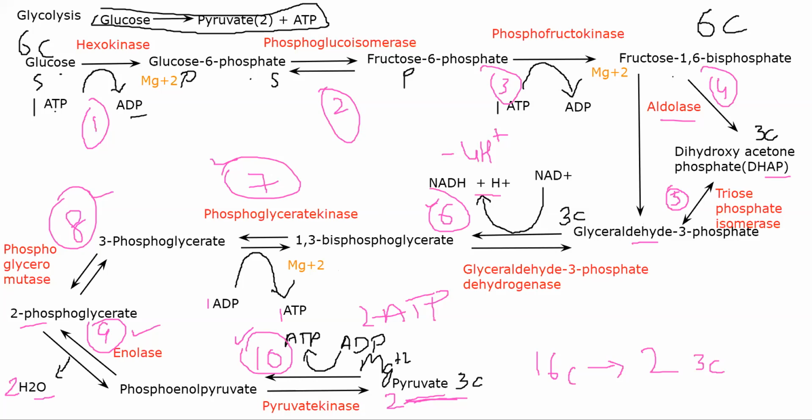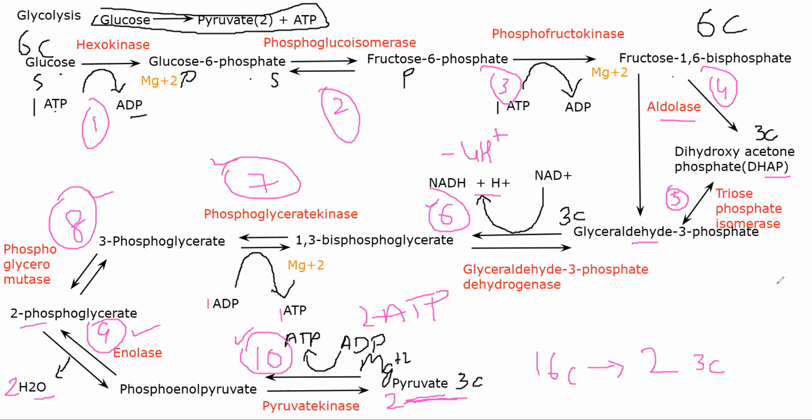Okay. Now, what's the role of magnesium in the reaction? Magnesium acts as a cofactor. It will help in facilitating the reaction. It is helpful for that particular enzyme. Think of it this way: it is helping that enzyme perform its function. Basically a cofactor. I hope that answers your doubt.